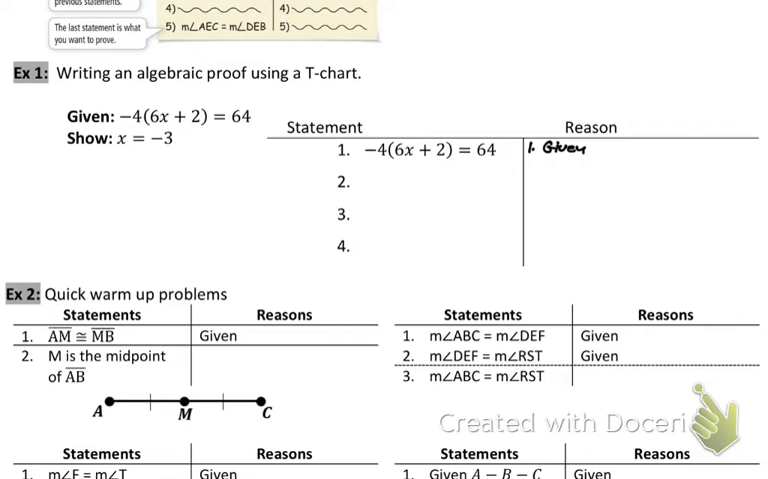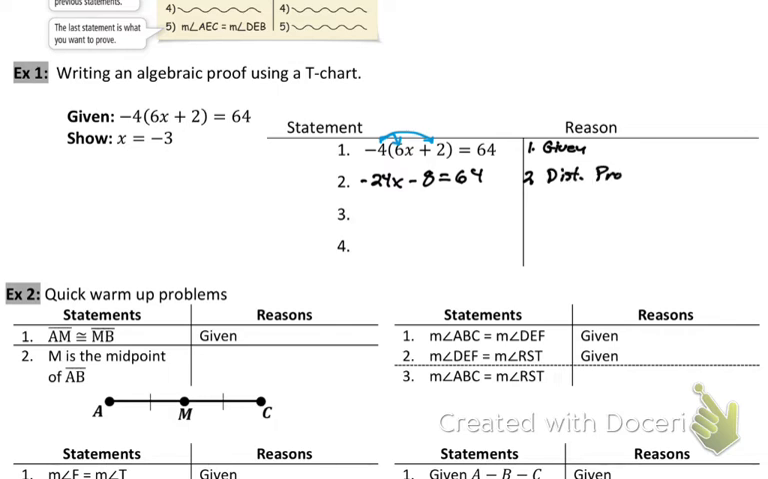Step 2, we work on the left-hand side. Left-hand side is all our work. Right-hand side is our reason. Can someone raise your hand and tell me what I should probably do between step 1 and step 2 to start solving for this? Yeah. Multiply this -4 into that 6 and that 2. What was that called? Distributive property. So we're going to now have -24x minus 8 equals 64. And that will be our distributive property.